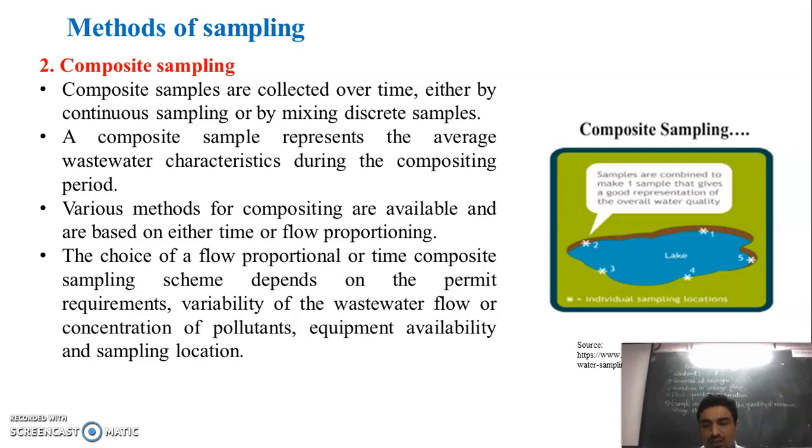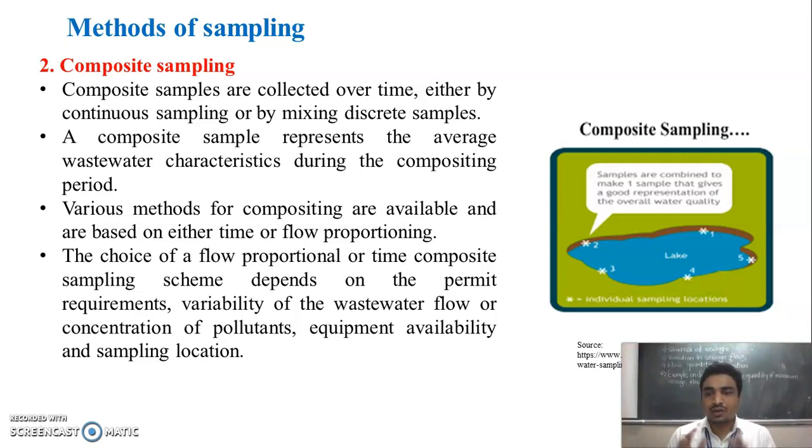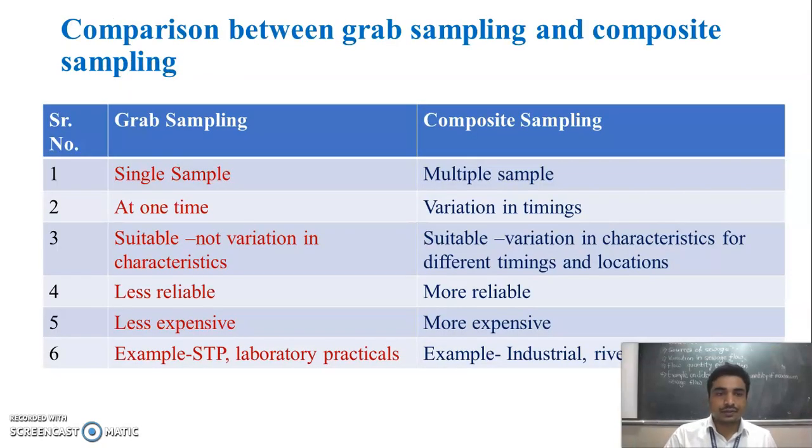So this composite sampling is more reliable, because we collect the sample at different intervals of time and from different locations, and then we mix that sample, so that sample becomes uniform and it gives the uniform characteristics of that wastewater. So mostly this composite sampling is utilized.